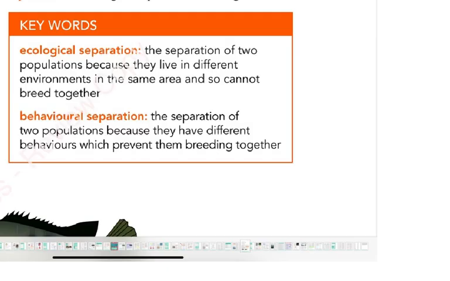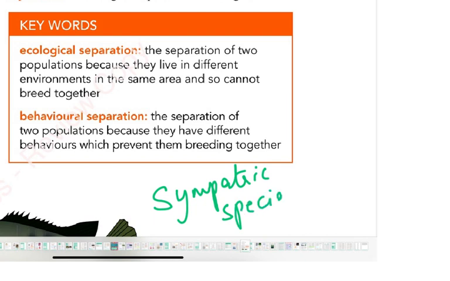Now in sympatric speciation, you see we are doing 2 speciations. One is allopatric, in which they get separated by a geographical barrier. But in sympatric speciation, we don't talk about the previous things that we used to talk about in the old syllabus. Now we talk of 2 things, ecological separation and behavioral separation. So ecological separation is what?